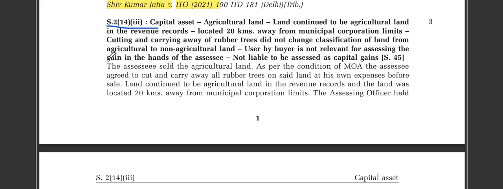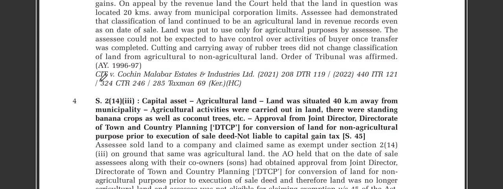Section 2, Section 14, Class 3. CIT versus Cochin Malabar Estate Industry Limited.